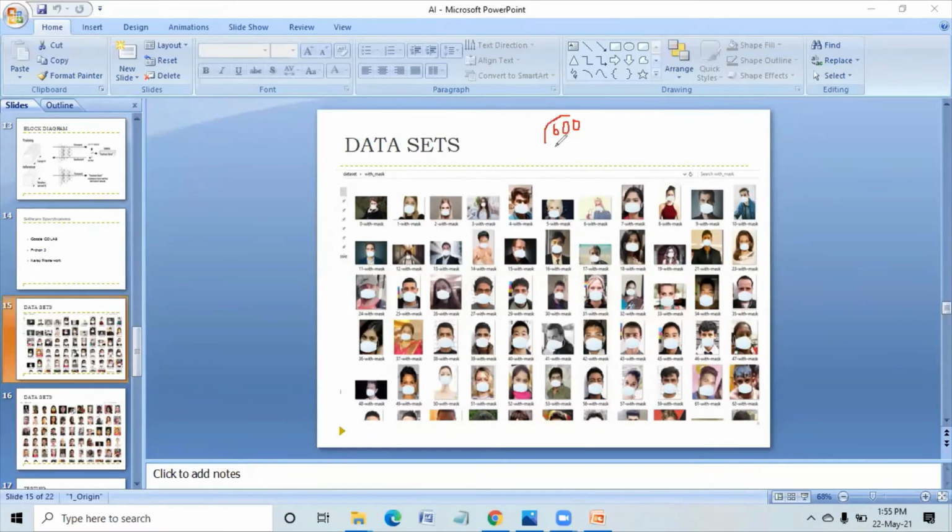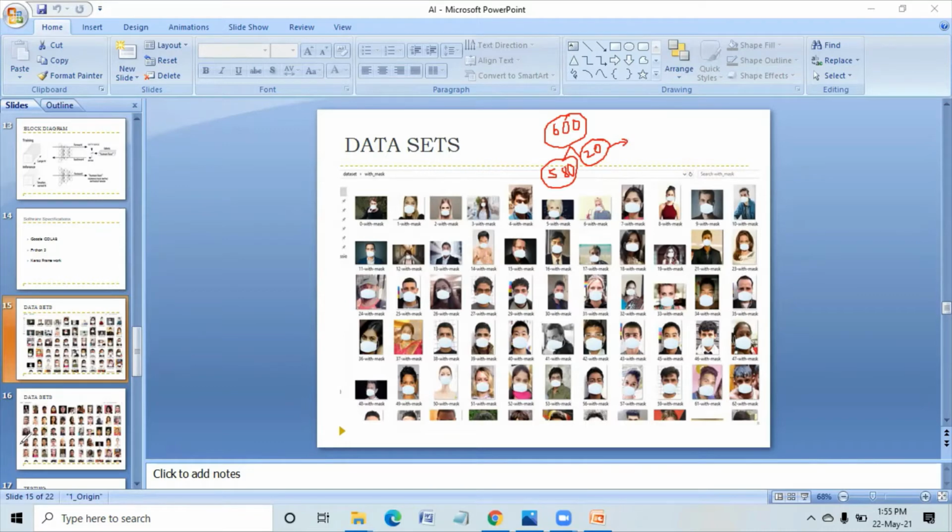Out of these 600 images, we take 20 images as per your wish. We will use only 580 images. These 20 images will be hidden, we will not give them to the network for training. We'll hide these 20 images for another purpose.